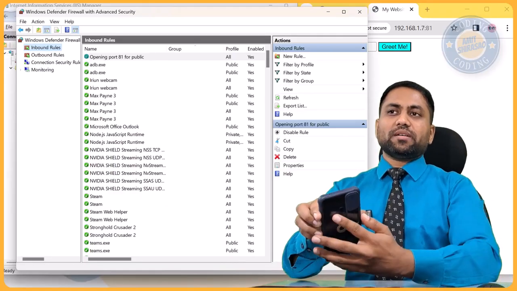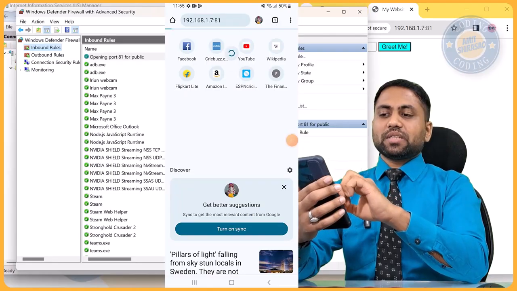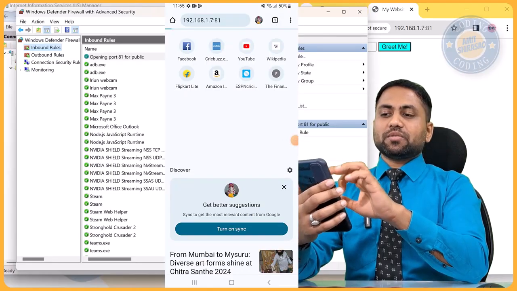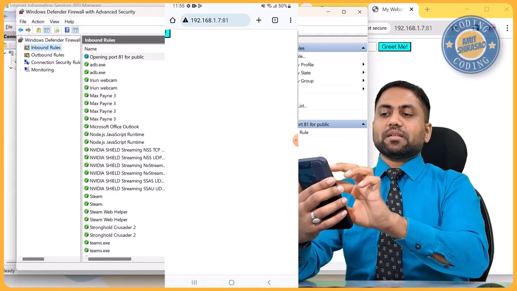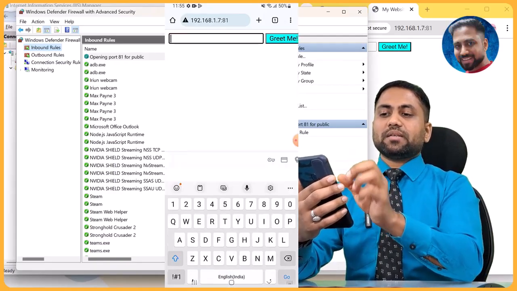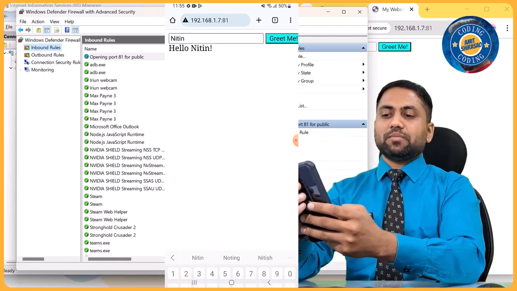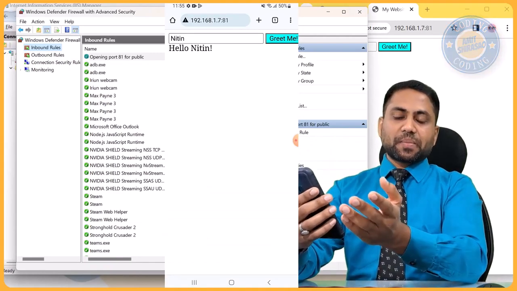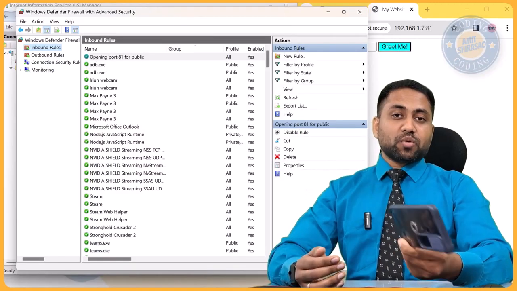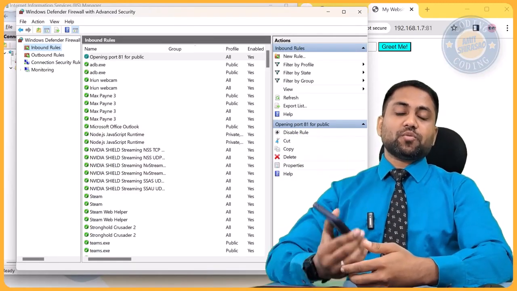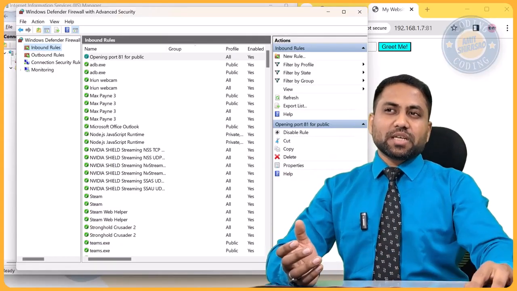Now as soon as I do that, you see on the mobile screen once again. Now you see the mobile screen here. If I just refresh, I should be able to see this website now. See, this website is there. Now if I zoom in, and if I give another name, let us say Nitin, which is my brother's name, and say greet me, see, it is going to greet Nitin. Okay, so the website is still working, and congratulations, you have just deployed your website onto IIS, and you have also tested it using your mobile phone. Okay, so this is how you basically create a website and you deploy it.